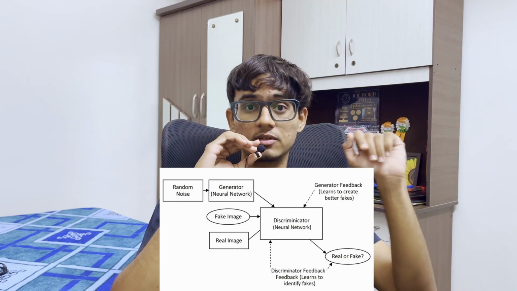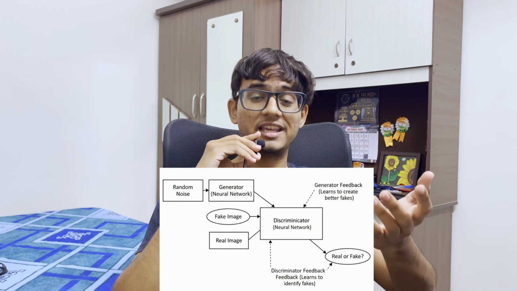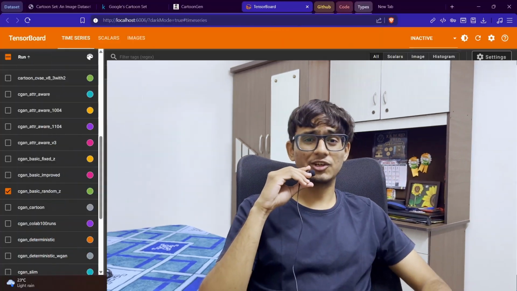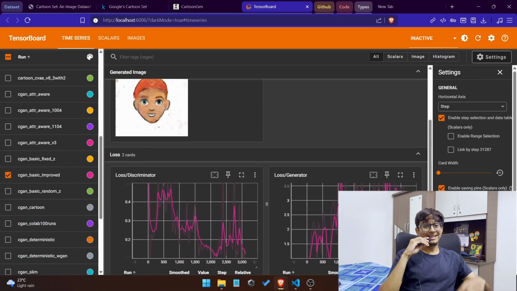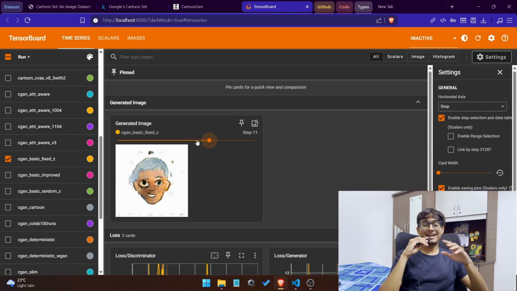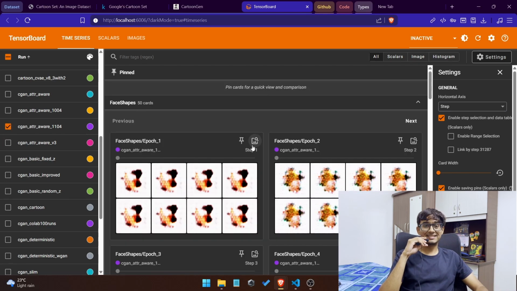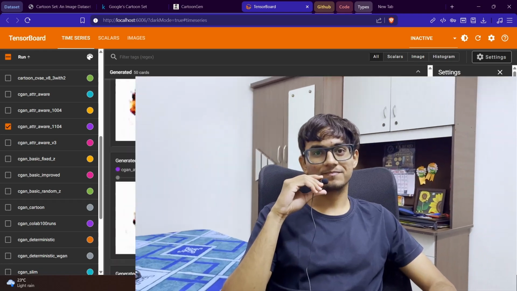cGAN, or a conditional generative adversarial network, is a totally different beast. Here you have a generator making fakes and a discriminator trying to catch the fakes. It's a cat and mouse game that should produce realistic and sharp images. And it was even worse. The training was unstable. The output wasn't listening to the attributes at all. It was generating random noise image. This is called mode collapse. Again, I was lost. Back to the agent.